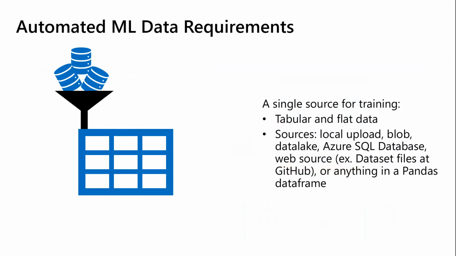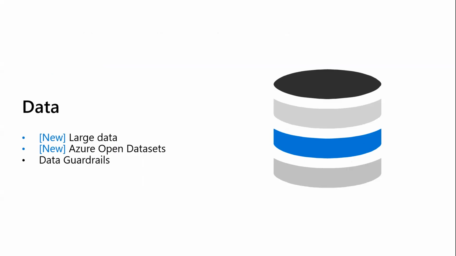You do have a couple options into how you can bring your data into AutoML. You could either do a local upload, blob, data lake, Azure SQL database, and you see a bunch listed on the slide here. I'll show you a little more from our demos later on in the presentation, but this is just to give you an idea how you could bring in your data.